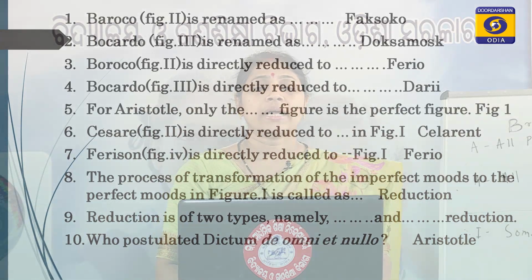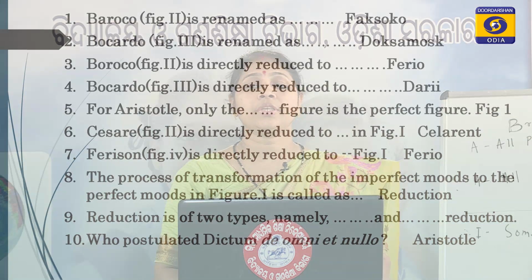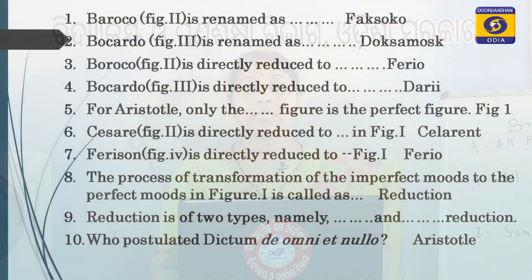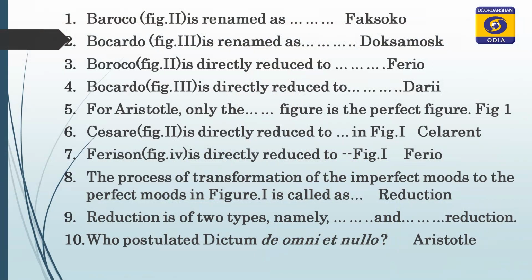So, for Aristotle, which is the only figure that is accepted as the perfect figure? According to Aristotle's dictum, the first figure is the perfect figure. Cesare of the second figure is directly reduced to Celarent of figure 1, and Ferison of the fourth figure is directly reduced to Ferio of figure 1.